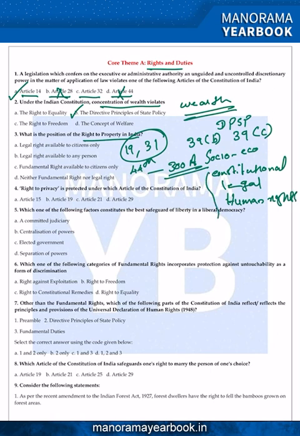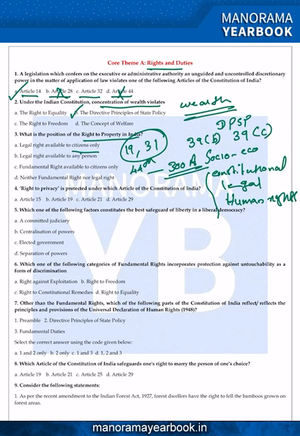So the answer should be... When you are doing previous year question papers, you must also study elimination techniques. Look at option A. Option A says legal right available to citizen only.